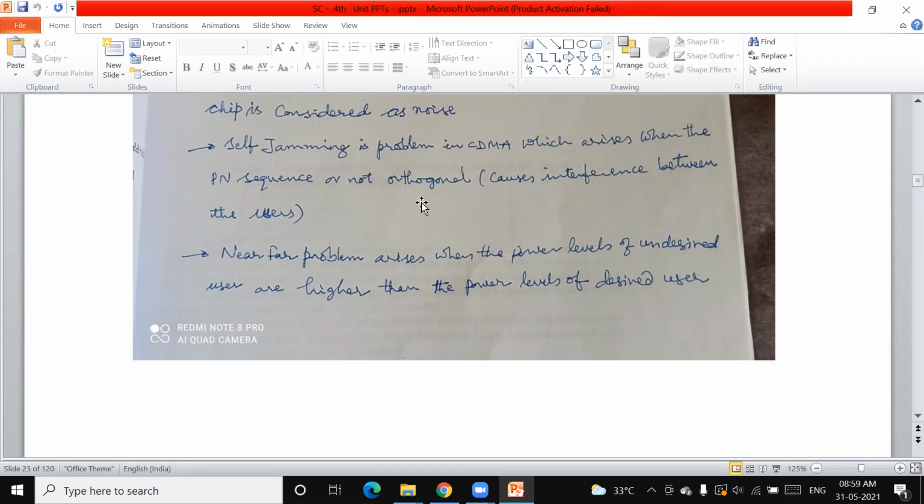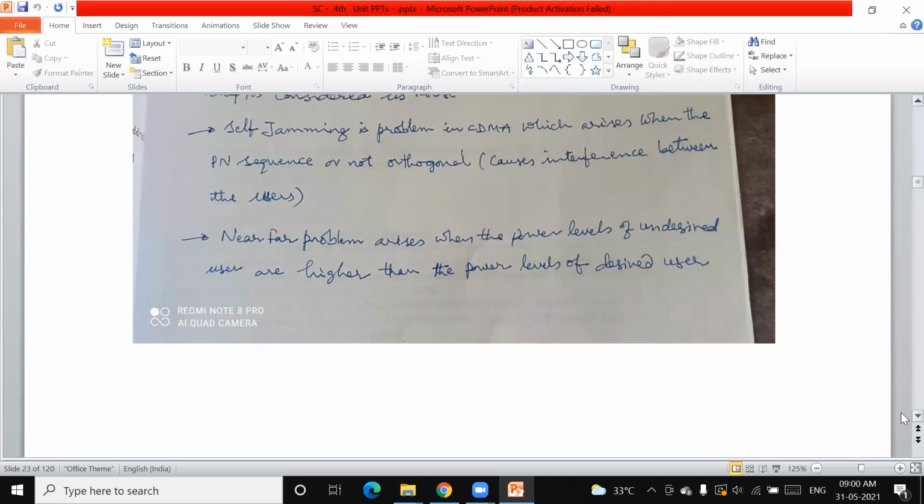And if you do that, it is going to increase the system cost as well. Therefore, you have to see that cost matters in the system design as well. So near-far problems are going to be possible.